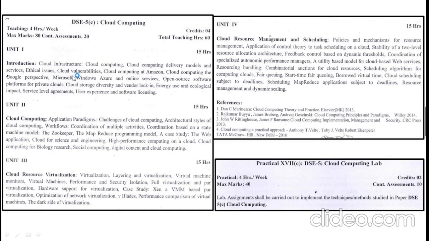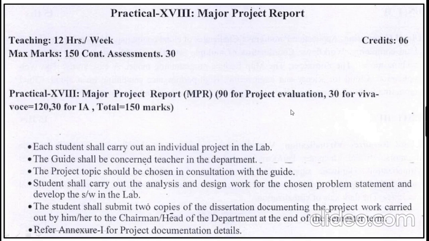Similarly, DSC 5C is cloud computing. First unit is about the introduction of cloud computing, and the second unit is about cloud computing and its application paradigm, and the third unit is about cloud resource virtualization. Fourth unit is about cloud resource management and scheduling. You can refer to these books for cloud computing. Based on this, practical number 17C, cloud computing lab, is for 50 marks: 40 external and 10 internal.